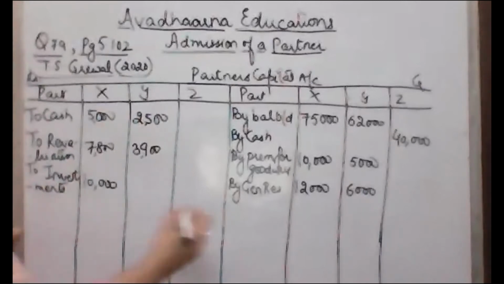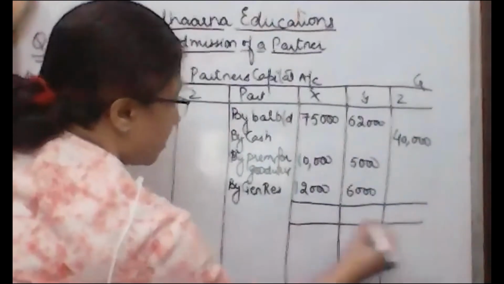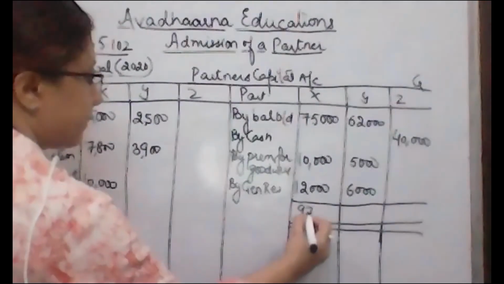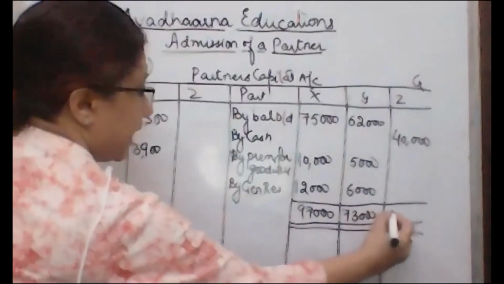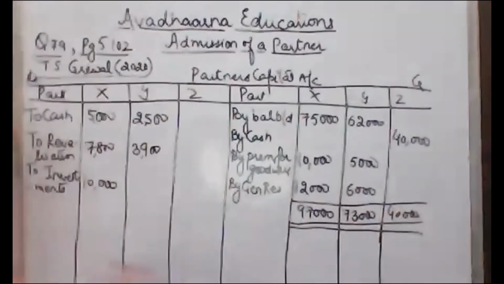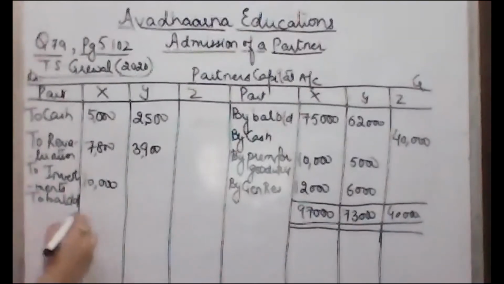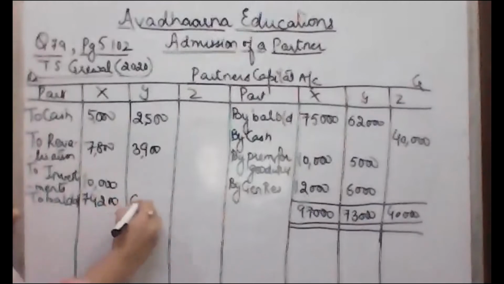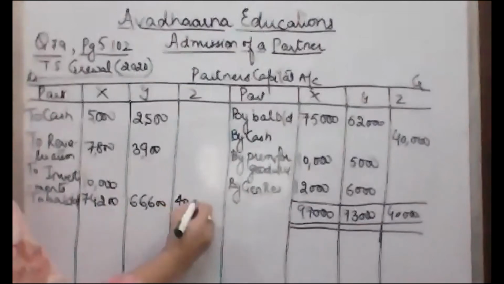Then see, if we total up the credit side, we are going to get a total of 97,000 in X capital account, 73,000 in Y's capital account, and 40,000 in Z's capital account. So let's now take the balance. The adjusted balance close down of X will be 74,200, then 66,600, then Z's will be 40,000.